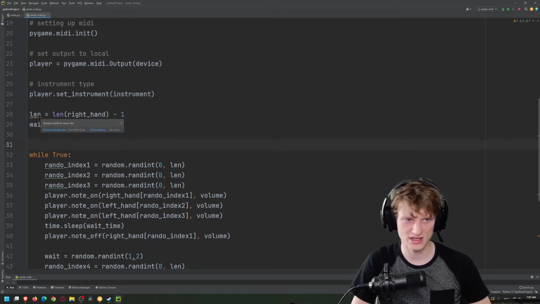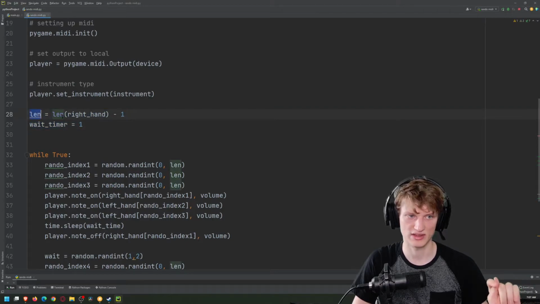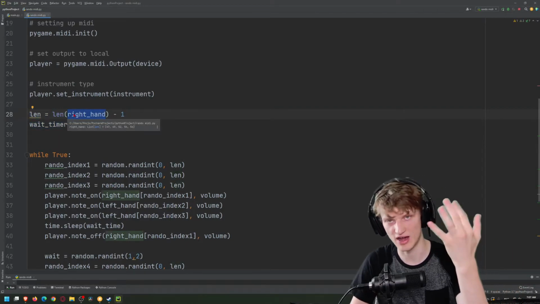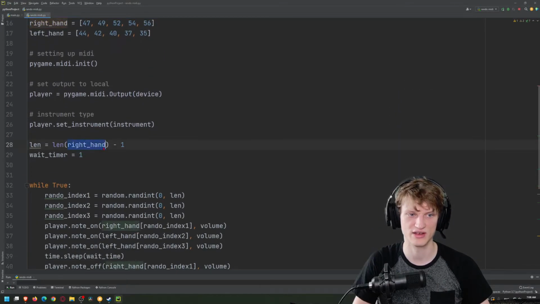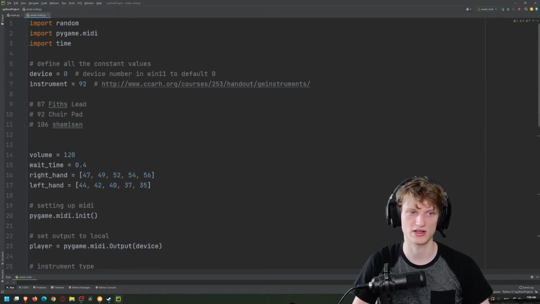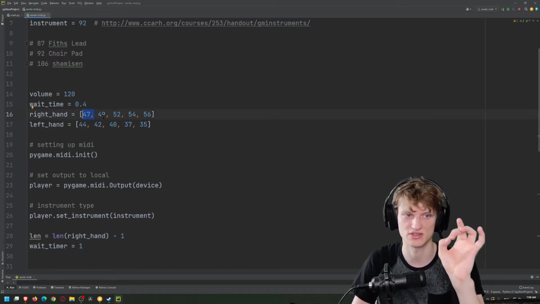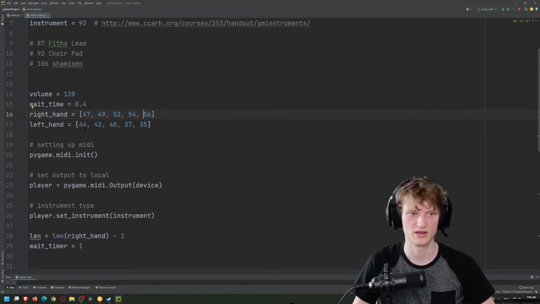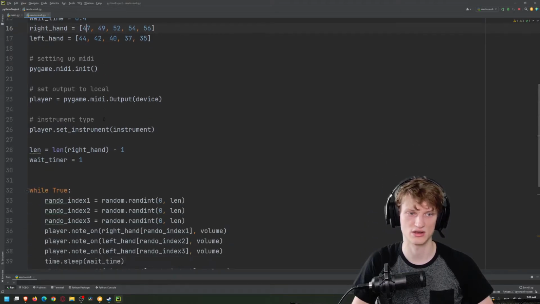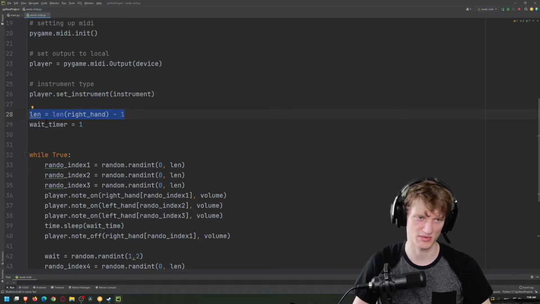All right, now I did a couple of little things here. This is just so I can come up with a rhythm later on. So I have a length. The length of the right hand is basically 5. It's like how many notes are there in the right hand? There's 5 notes, or there's 4 notes. It picks between 0 and 4 because in programming, the first position is actually index 0. So 0, 1, 2, 3, 4. You got to pick a number: 0, 1, 2, 3, or 4. So that's why I did this. So that's just getting a length of 4, even though it could be 5.